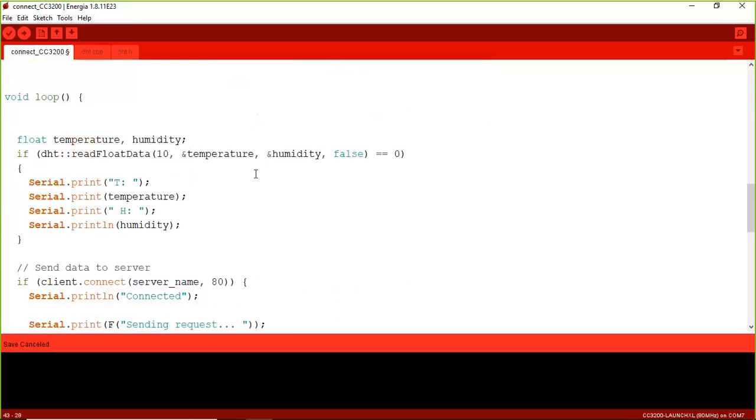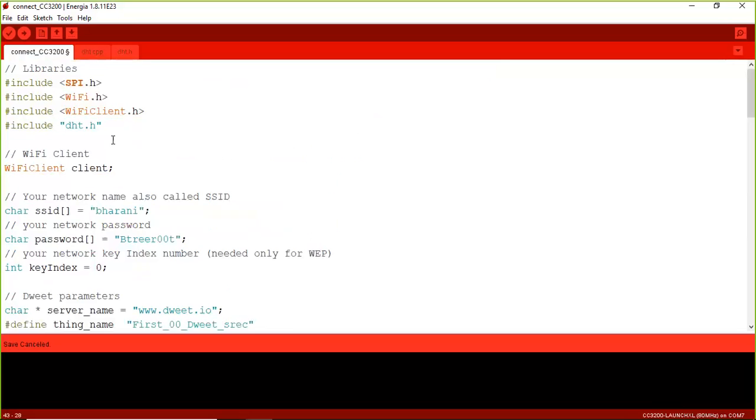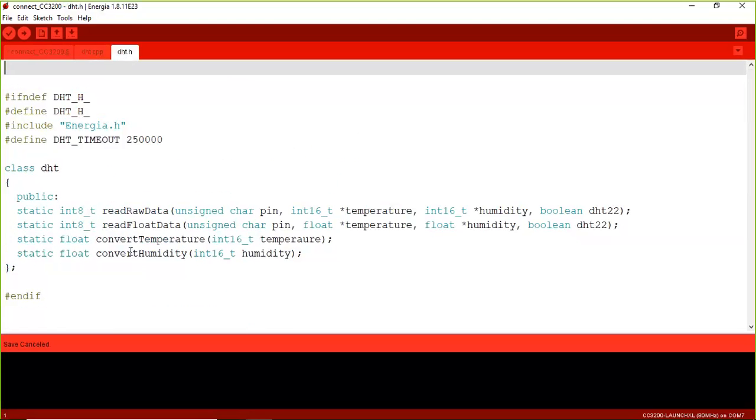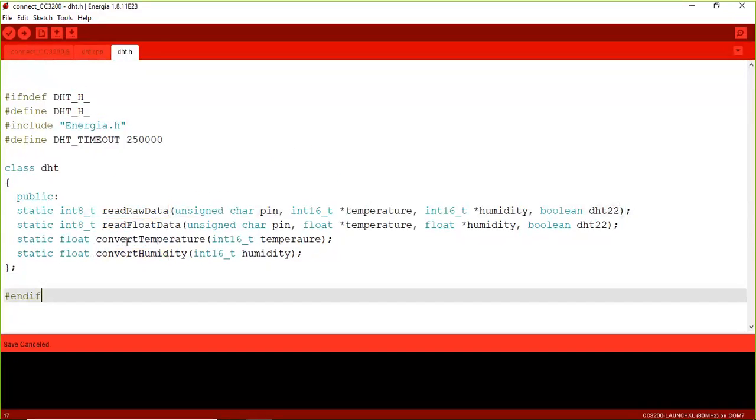Then after that, we need to read the sensor information from the DHT by using the DHT header file, because we have already included it. The DHT header file has a set of functions called read raw data, read float data, convert temperature, convert humidity, and so on. I'm going to use the read float data function, and its definition is over here.